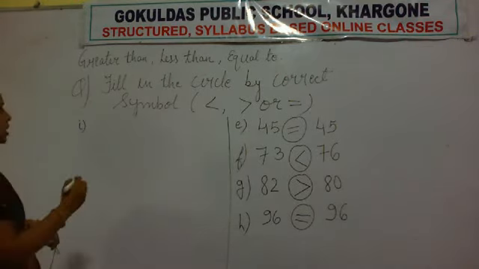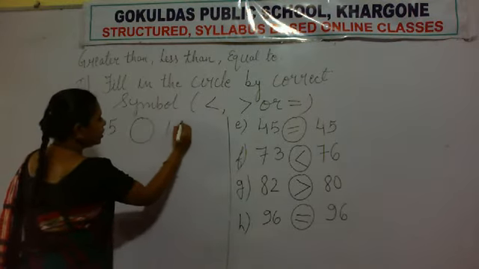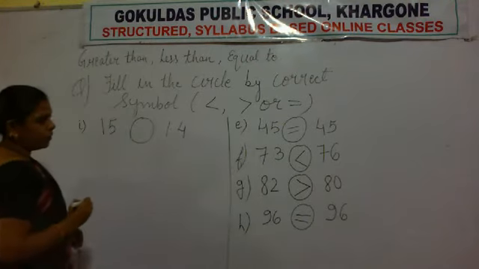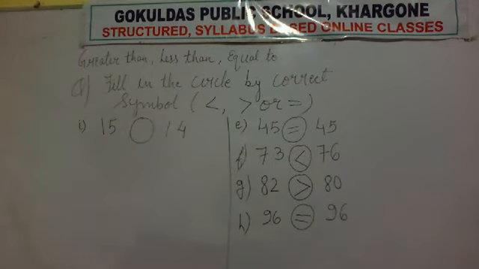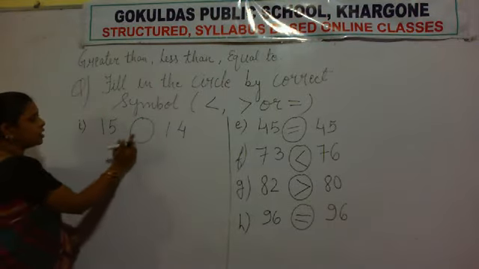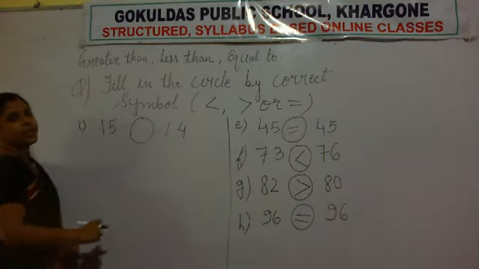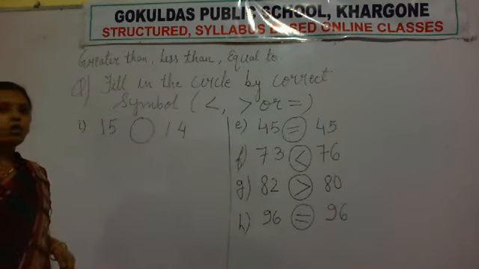The number is 15, then a big circle and 14. So we have to identify the bigger number. First we will compare the first digit of both the numbers. Here the first digit is 1. Here also the first digit is 1. That means both are same. Next, we will follow the next step.